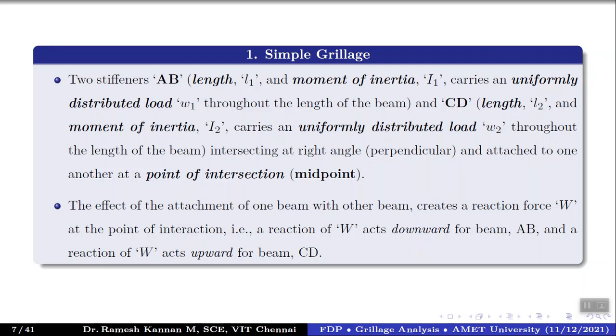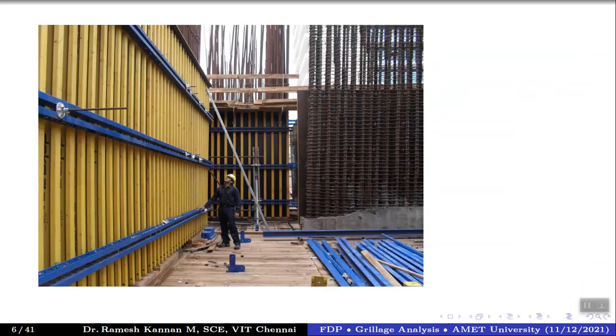For CD, the length is L2 and the moment of inertia is I2. We can have the same moment of inertia, but generally in a deck slab, for example in this case, let's take a look. This is a timber and this is a steel. This timber structure has a different moment of inertia, and moving to the section as well, it's an I section or H section. And this is a channel section. It's a double channel, a built-up section, and its moment of inertia varies.